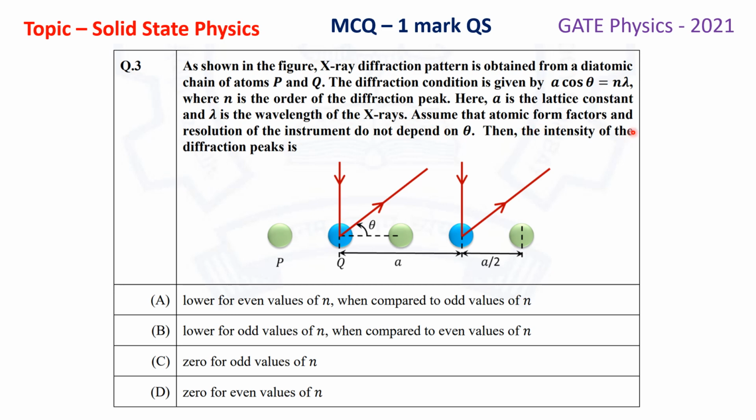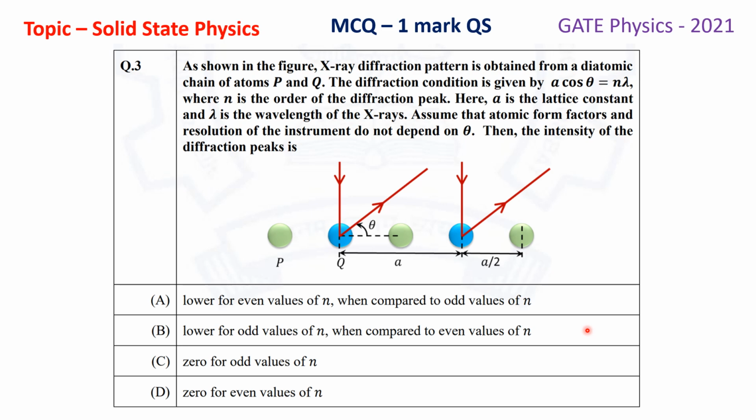Assume that atomic form factors and resolution of the instrument do not depend on theta. Then the intensity of the diffraction peaks is: option A, lower for even values of n when compared to odd values of n; option B, lower for odd values of n when compared to even values of n; option C, 0 for odd values of n; and the last option, option D, 0 for even values of n. So we have to choose the correct option.